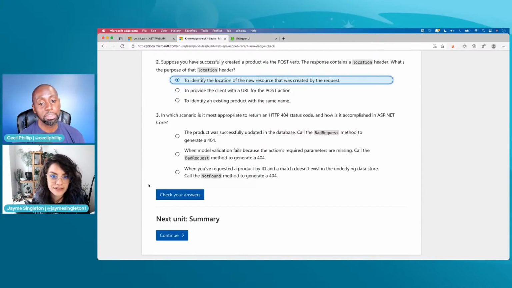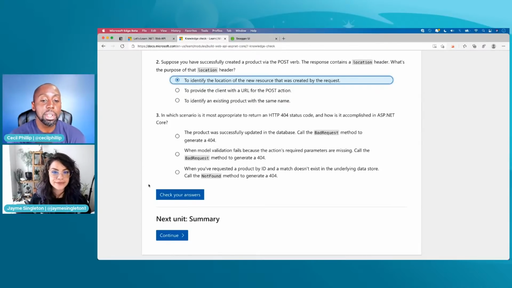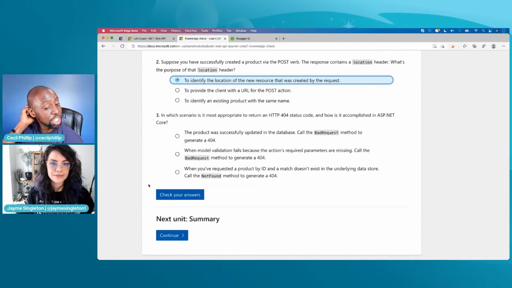The second is when model validation fails because the action's required parameters are missing, call the bad request method to generate a 404. The third says when you've requested a product by ID and it doesn't exist in the underlying data store, call the not found method to generate a 404.